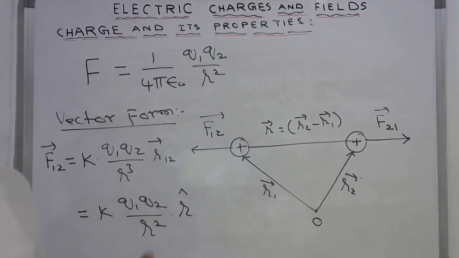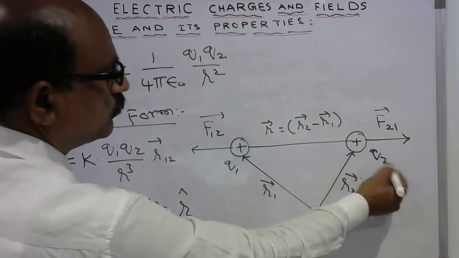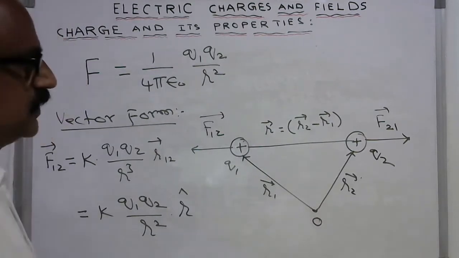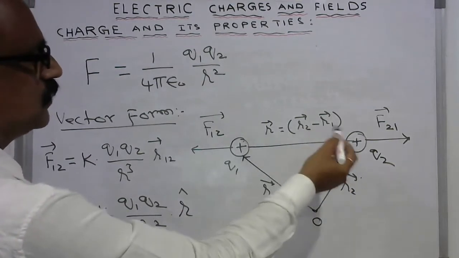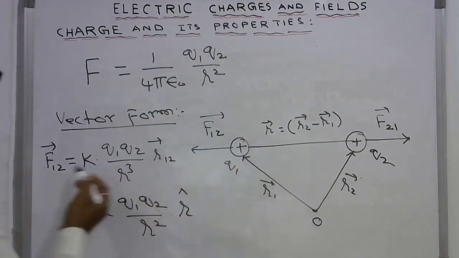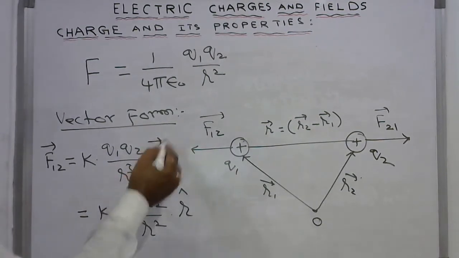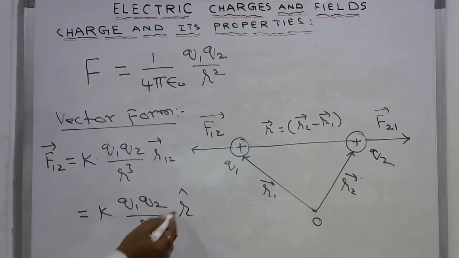Now let us see the vector form of force. If these are the two charges Q1 and Q2, which have position vectors R1 and R2 with reference to some origin, and the distance vector between them is R bar equal to R2 bar minus R1 bar, then the force F12 is equal to K Q1 Q2 by R cube into R12 bar, or this can also be written as K Q1 Q2 by R square into R cap. So this is the vector form of the force.